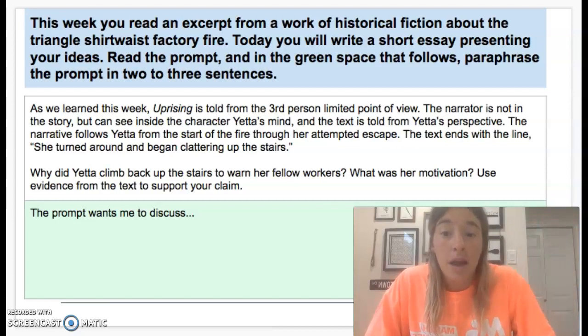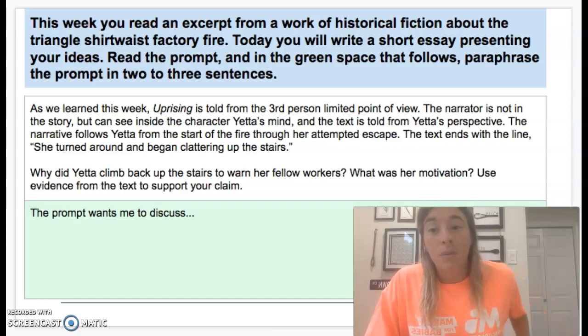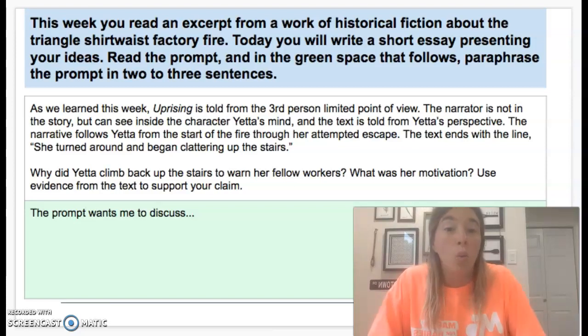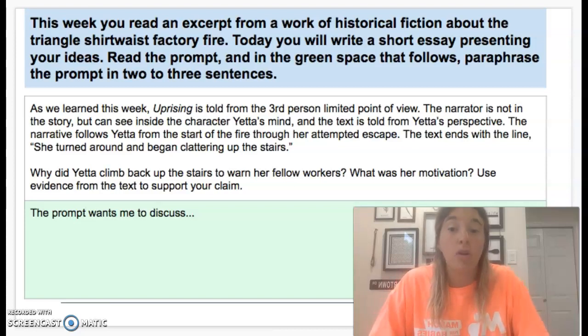The narrative follows Yetta from the start of the fire through her attempted escape. The text ends with the line, "She turned around and began clattering up the stairs." So why did Yetta climb back up the stairs to warn her fellow workers? What was her motivation? Use evidence from the text to support your claim.